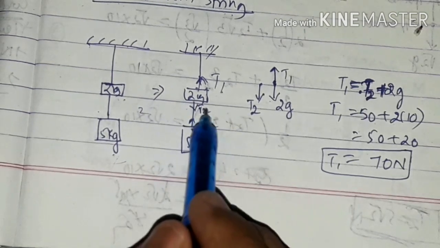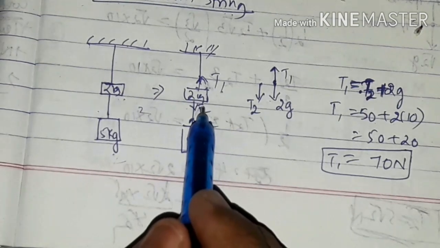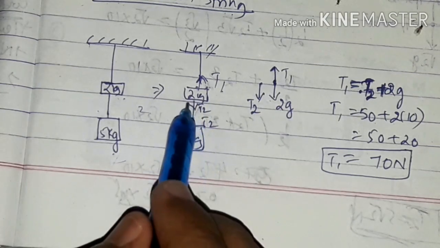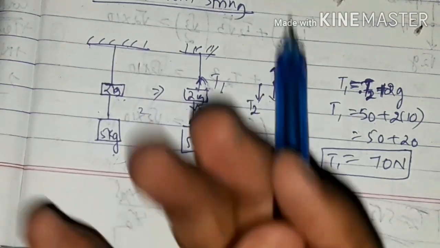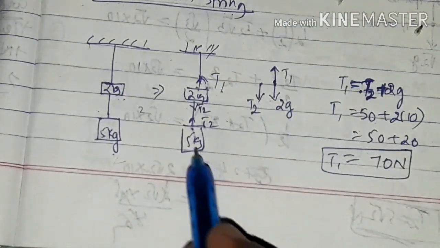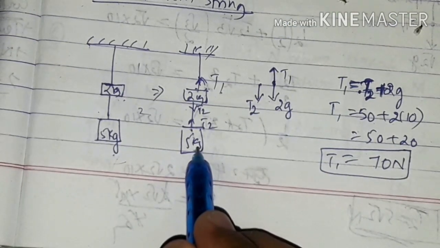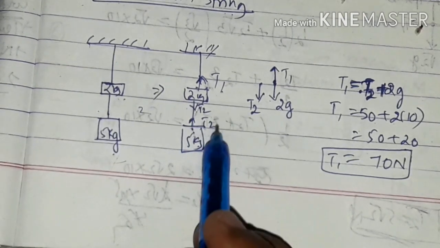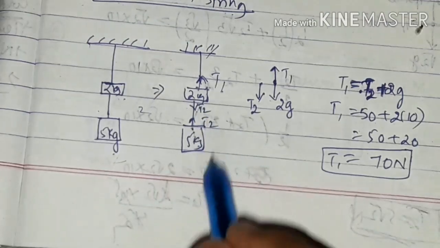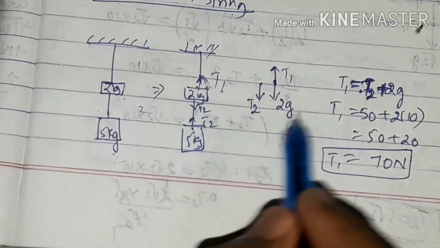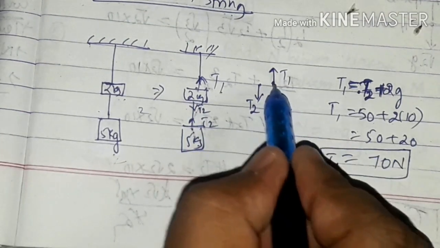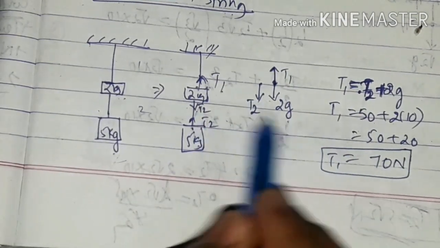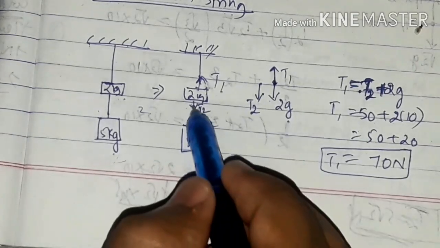Here, two masses are there. That is, the 2 kg mass is pulling it down, and the 5 kg mass is also pulling down, right? So for this, what should I write? Two forces are there. Obviously, for the 2 kg mass, it is 2g, which means m into g, and downward one more force is there.